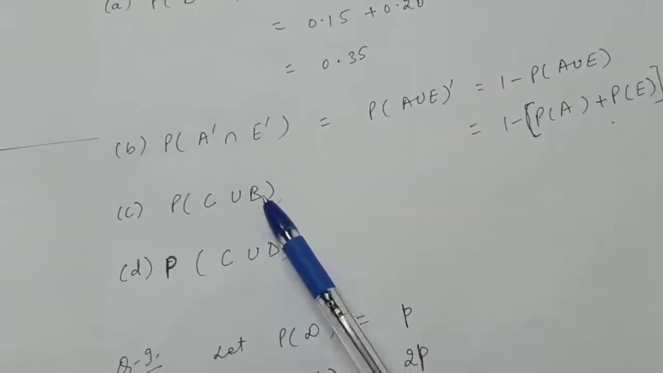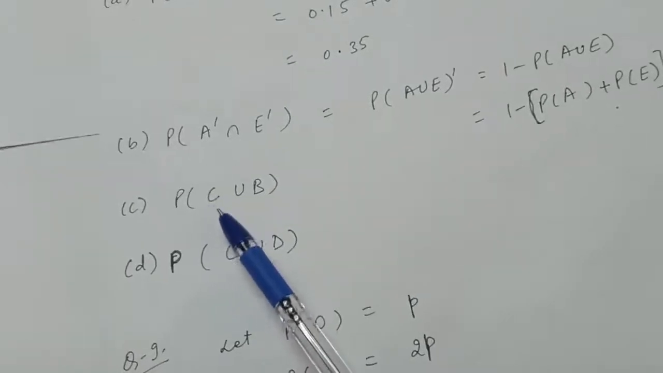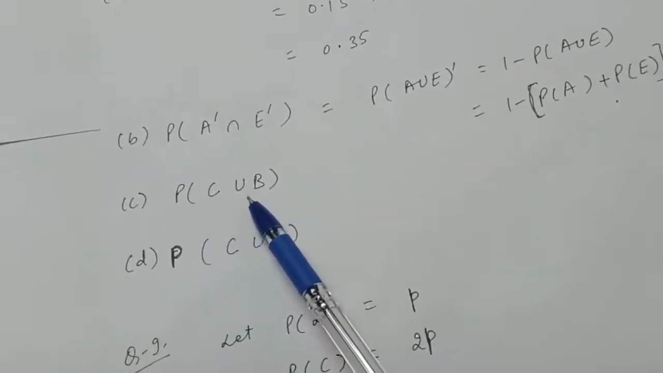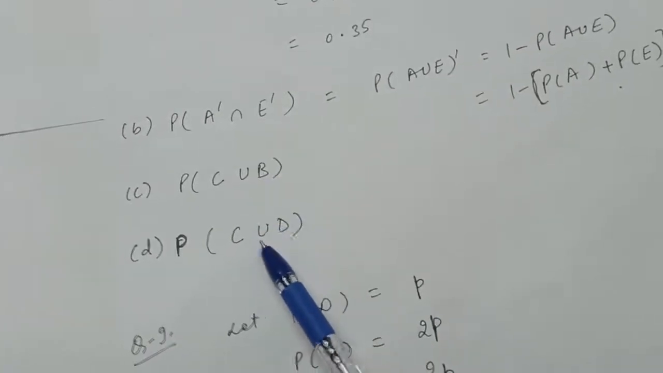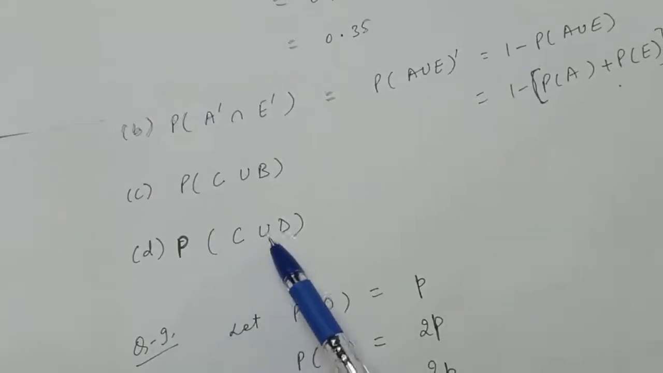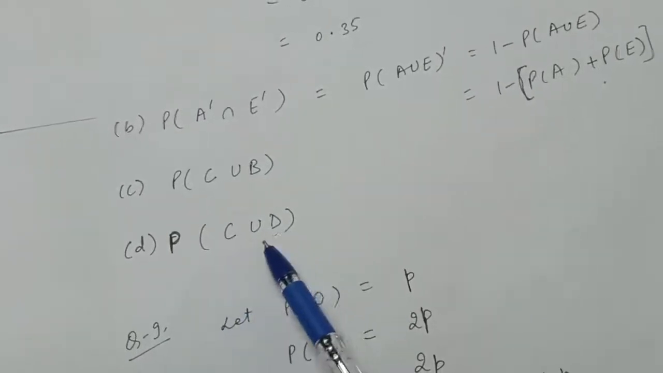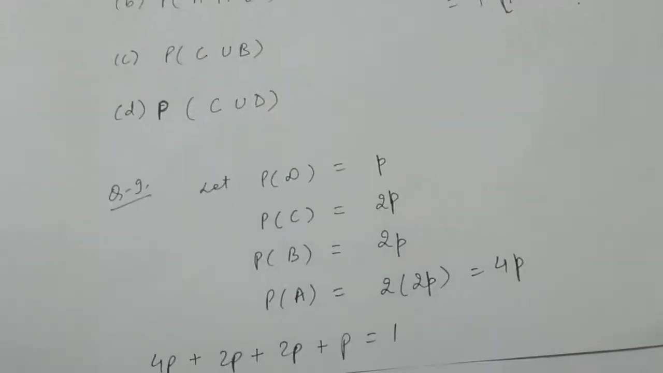The next part is the probability that the surgery is routine or complex, that is C or D. Or means union. Now just apply the formula, put the values and get the answer. Of the next part, the probability is routine or simple, that is probability of C union D. So just write the formula, put the values and get the answer.